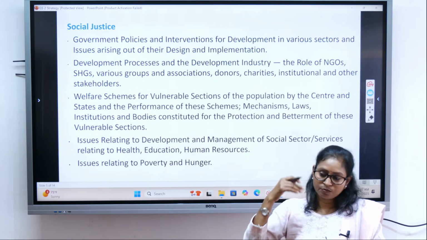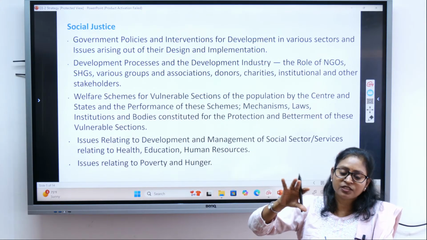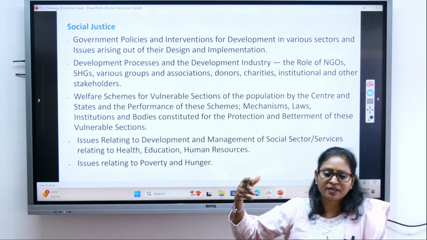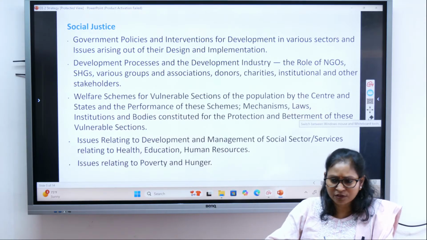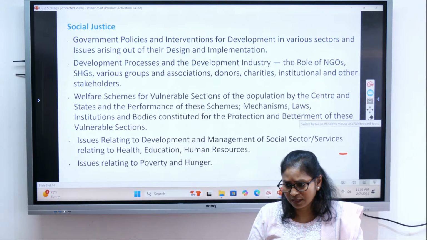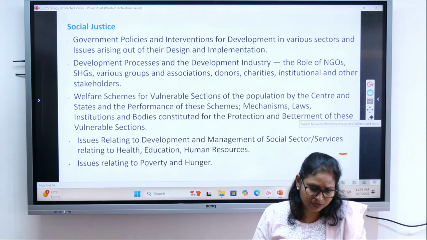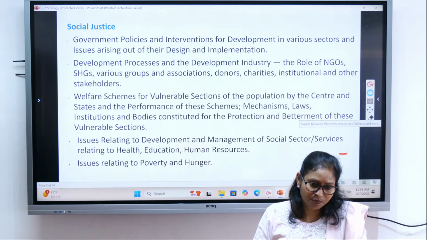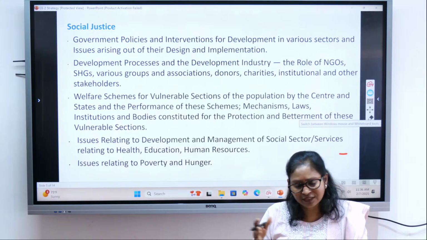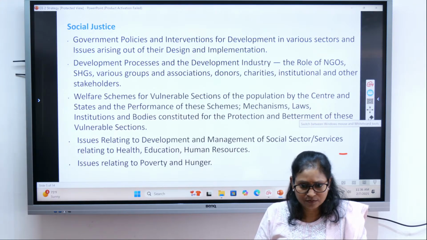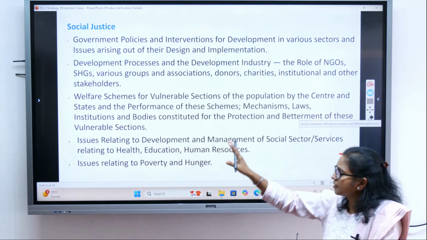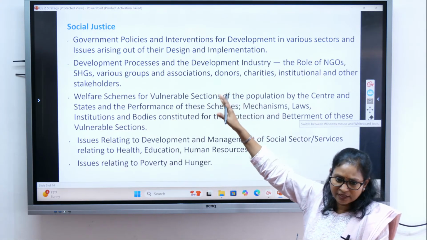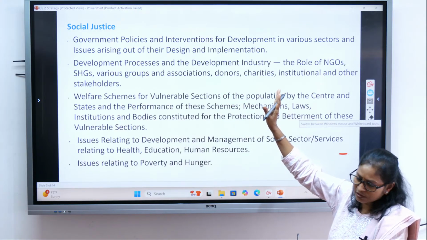So how these policies were being made and what are the issues in the implementation, whether it is implemented well or there is some kind of problems. Like in MNREGA, you must have heard that there are many fake names registered, and then people are not getting wages properly on time, isn't it? So these are the various implementational issues. So all these you will be studying under that topic. Various government schemes and then issues arising because of their implementations.